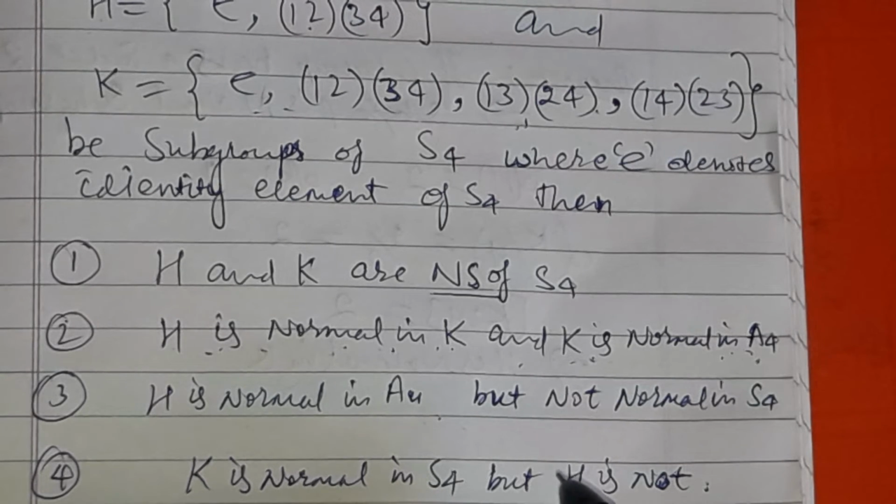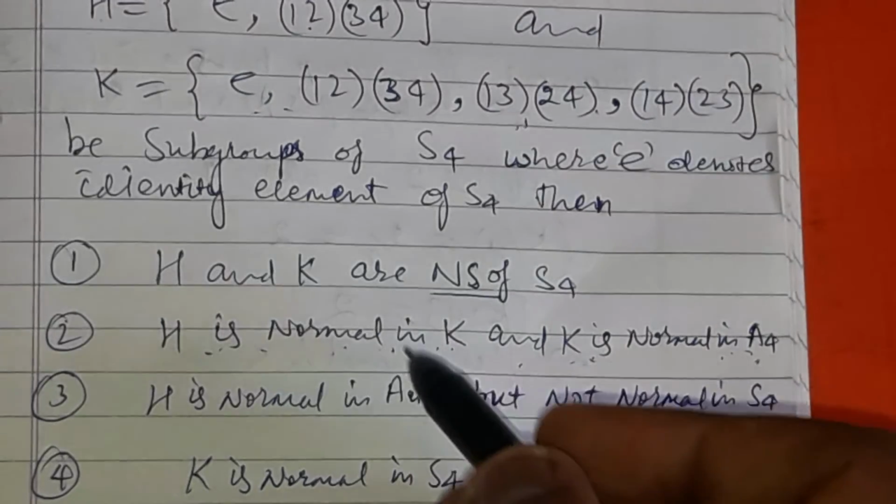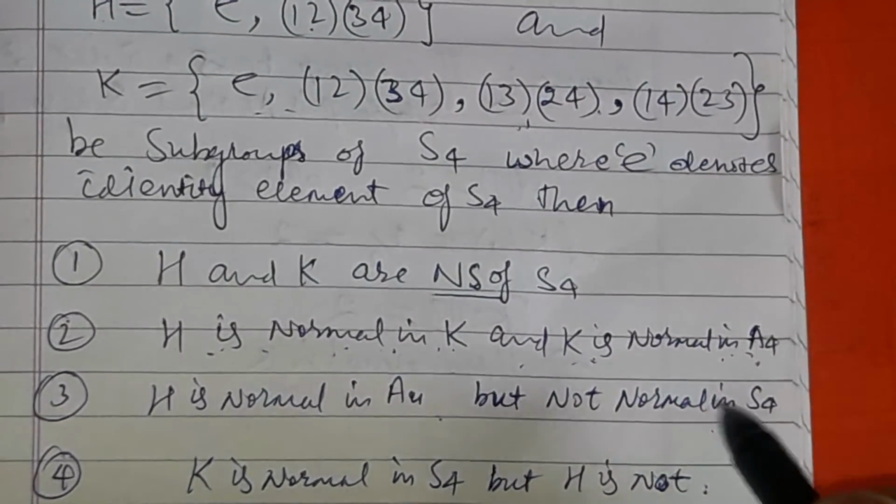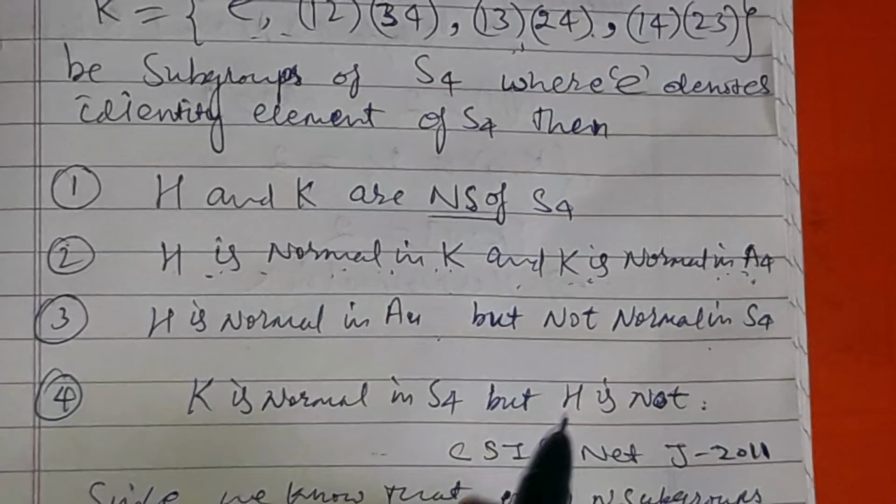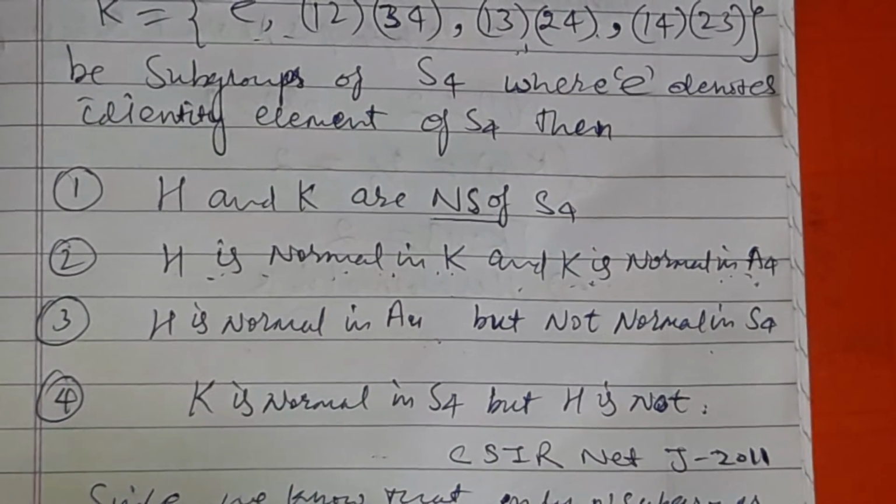Only normal subgroups: S4 has 4 normal subgroups, among them 2 are proper, but H is not one of them. So option 3 is false.